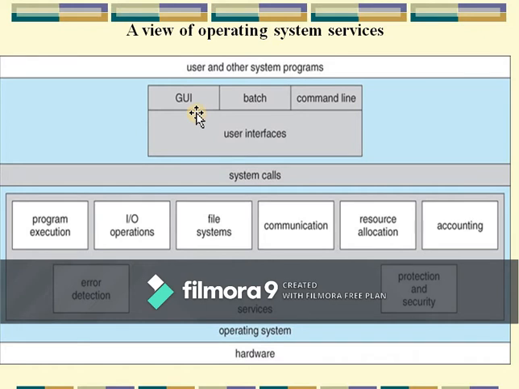First, those having a graphical user interface, those having a batch interface, and those based on command line.